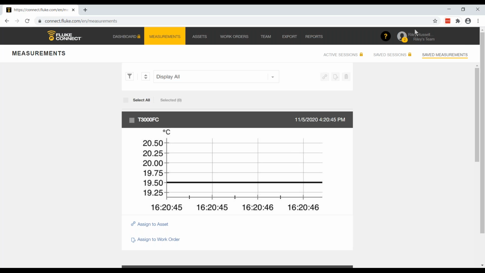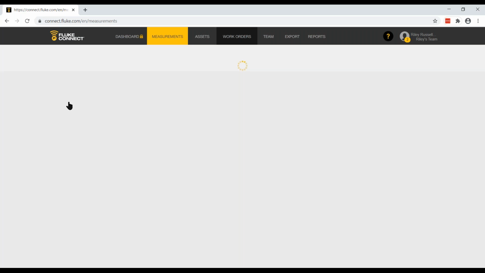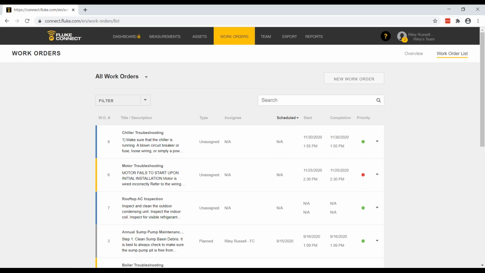I've logged in as Riley Russell, the team lead, and the system automatically takes me to the measurements page as my landing page, but I know I want to go into work orders. So I'm going to go ahead and click on the work orders tab. And you'll remember that the default view for the work orders tab is the work order list view.